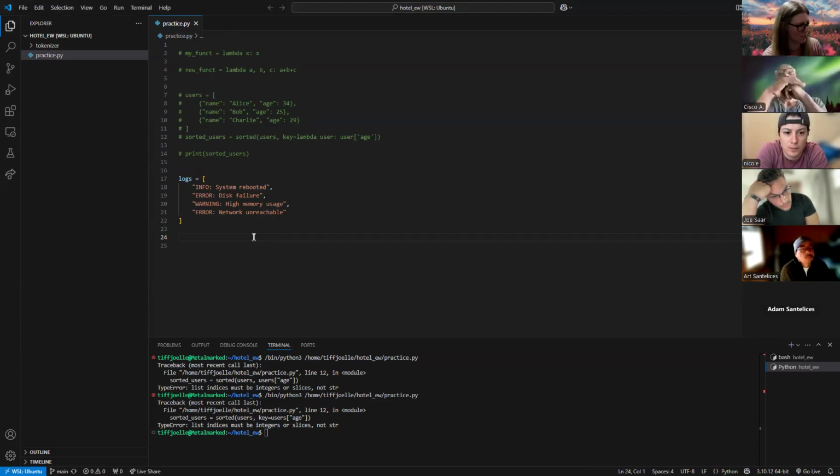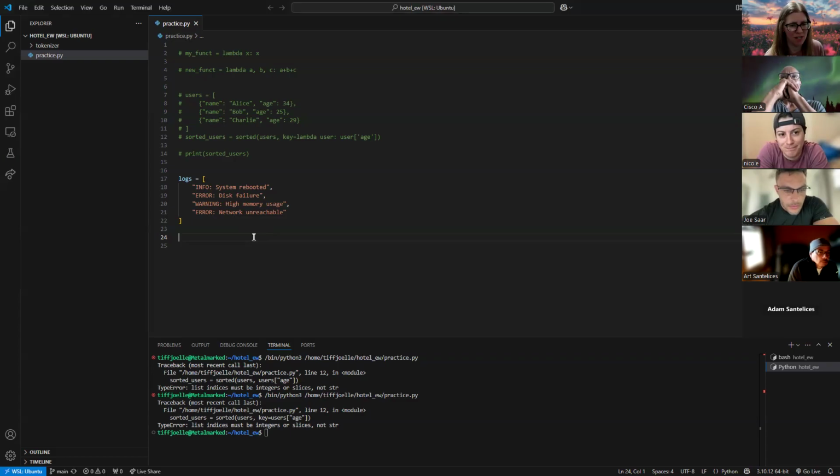Those are like hard stops. So for this, I want to filter out only error logs. So another built-in Python function we can use. Let's start there. I want to filter out error logs.